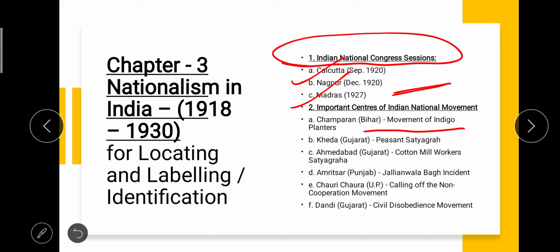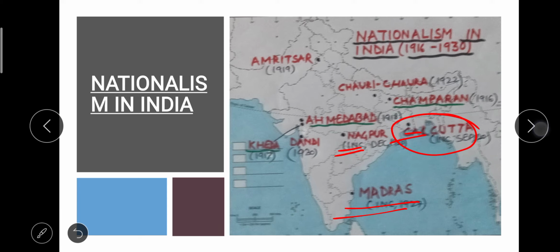Champaran, Bihar, where Gandhiji launched the movement for indigo planters to resist against the Britishers who were exploiting them. Then second is Kheda, Gujarat, where Gandhiji launched a movement for peasants. And then Ahmedabad, Gujarat, where Gandhiji started the satyagraha in favor of cotton mill workers. You can see the map.